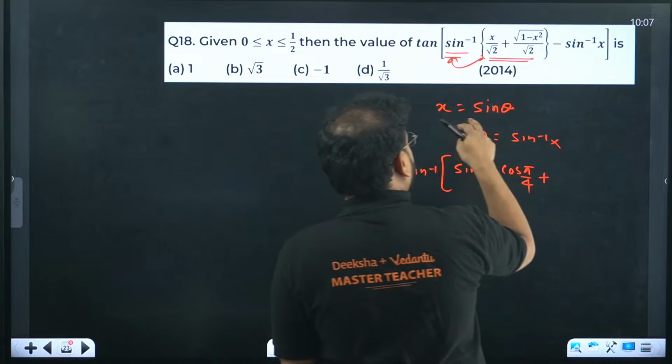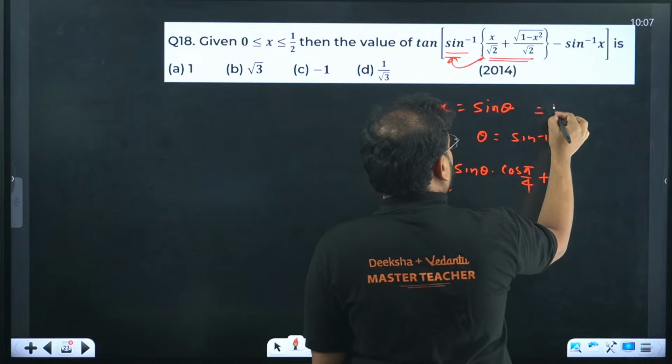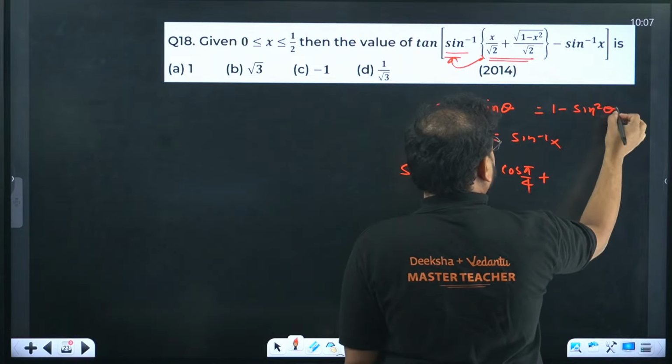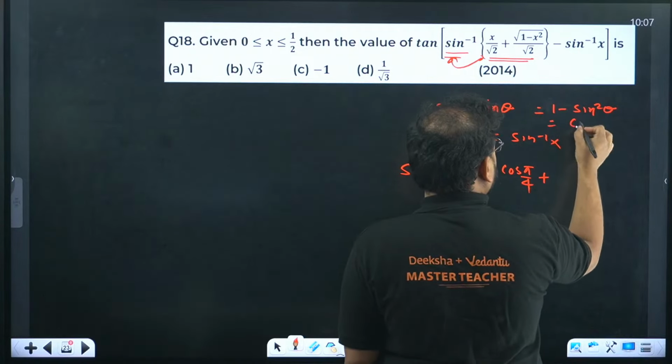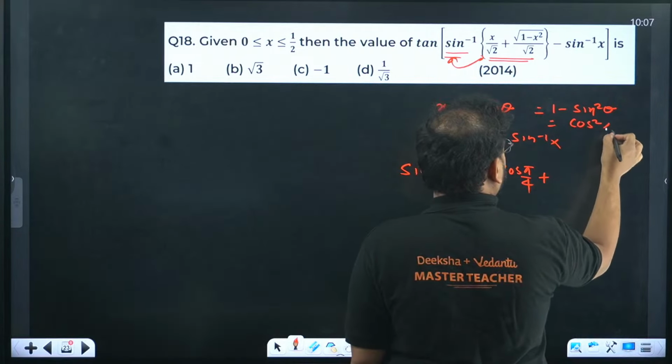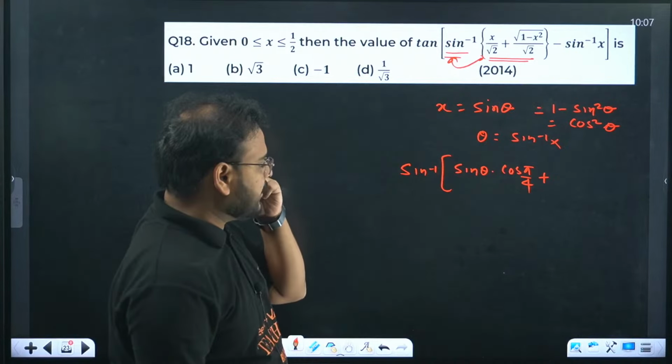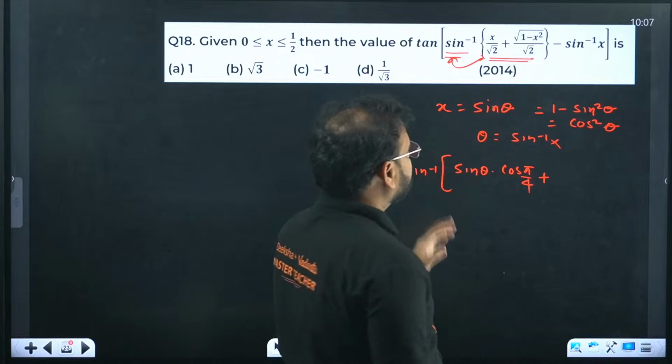What about this one, sir? Plus, if x is sin theta, sir, 1 minus sin square theta is what? That's cos square theta. Correct? That's cos square theta. Yes or no? So basically, check over here.